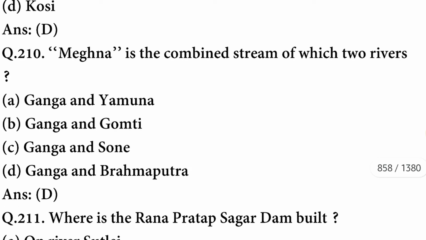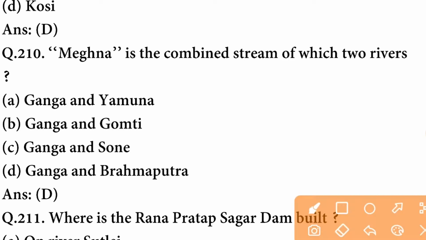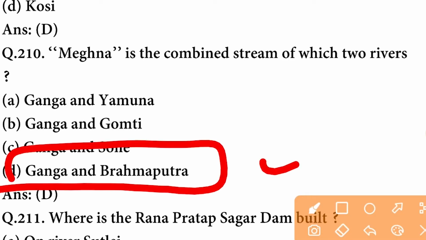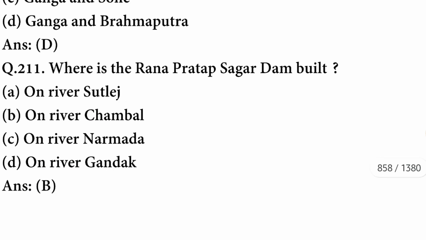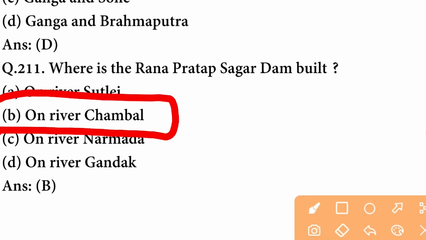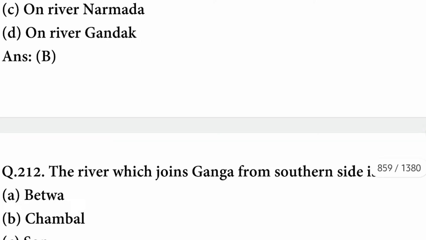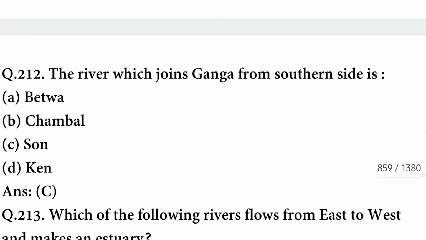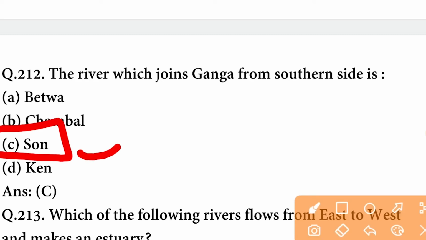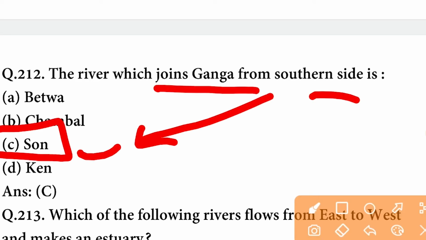D option is correct. Meghna is the combined stream of which two rivers? It is the combined stream of Ganga and Brahmaputra. The option is correct. Where is the Rana Pratap Sagar Dam built? It has been built on river Chambal. B option is correct. The river which joins Ganga from the southern side is Son.